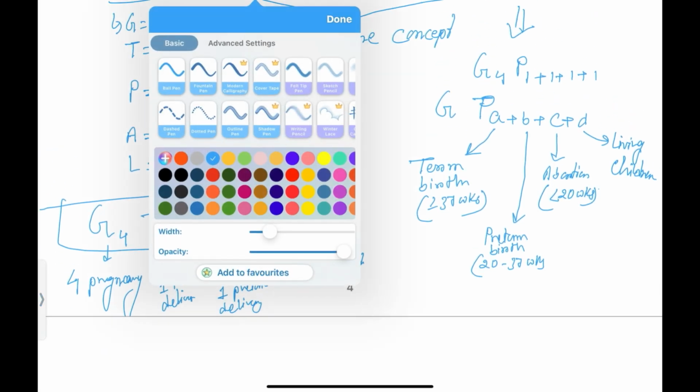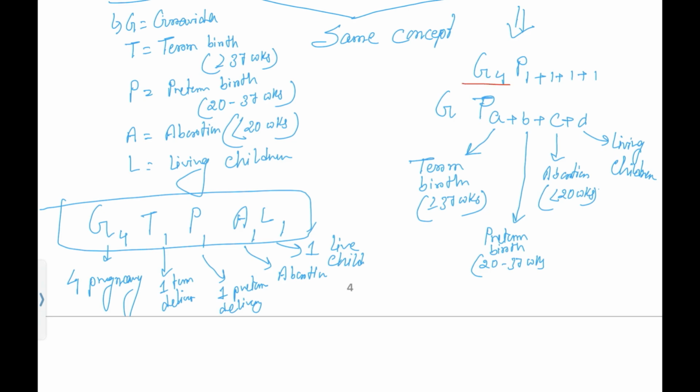Now, if I say G4 P 1 plus 1 plus 1 plus 1, simply you have to understand total gravida is 4. Okay, 4 times she got pregnant. P1, here this 1 means term birth. Here this 1 means B, that means preterm birth. Here this 1 means C, that means abortion.